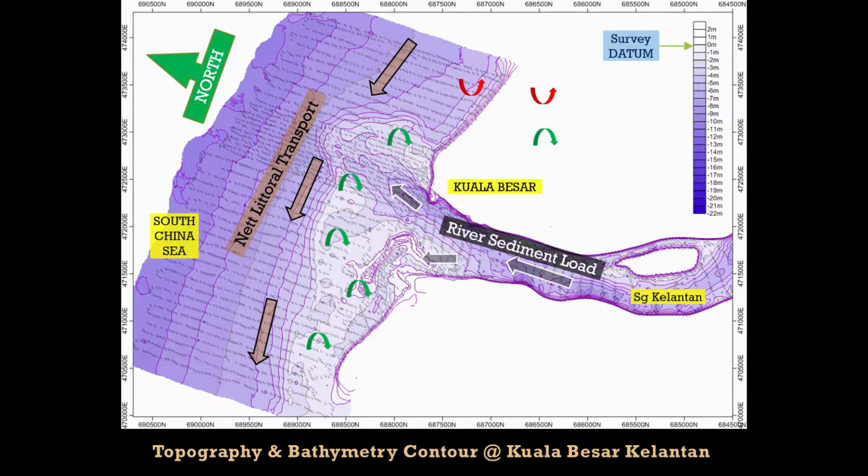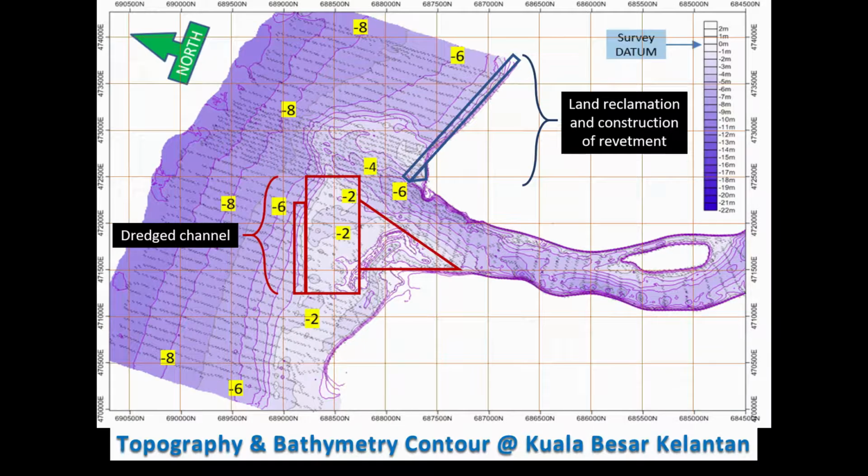The next problem is that strong northeast monsoon waves cause the movement of sand along the beach and result in erosion, so there is land loss. For this problem, the solution is to reclaim land and build a revetment. This figure shows the red arrow representing erosion while the green arrow represents deposition. These are the sites of the dredge channel, the land reclamation and the construction of the revetment.